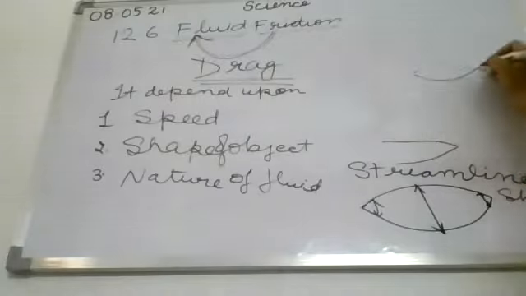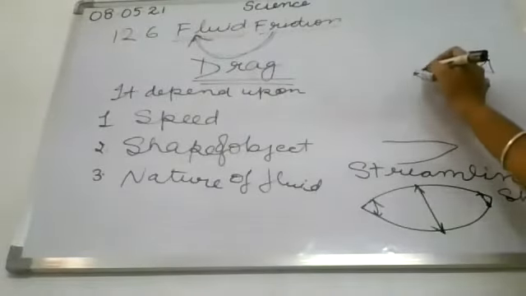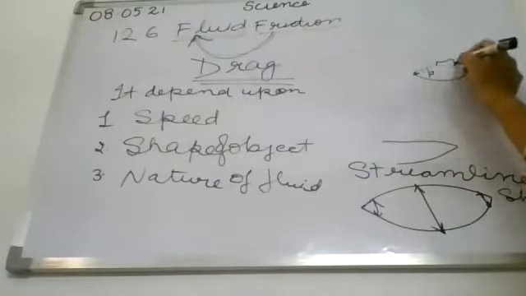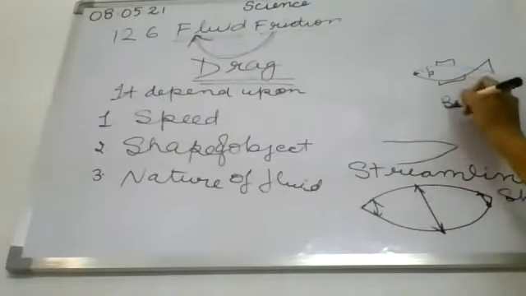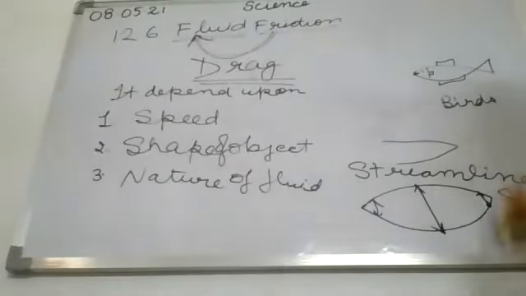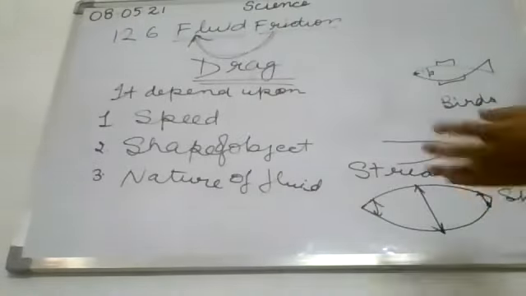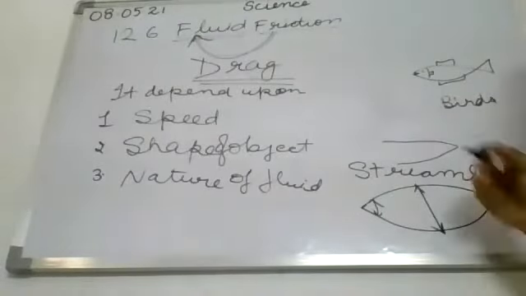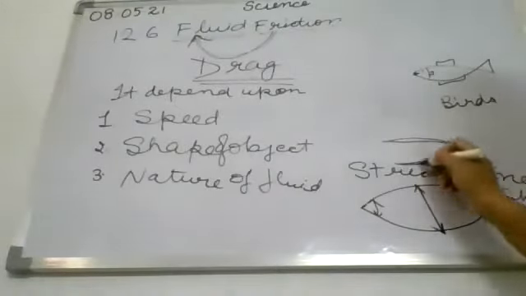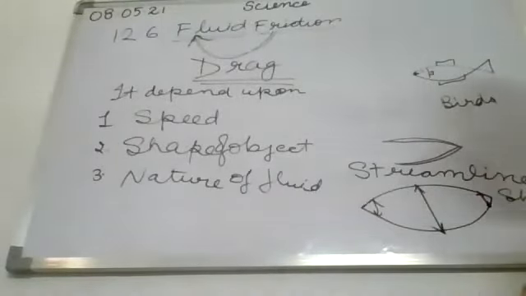So the shape of fish is also like this. Okay, it is streamline. In the same way, the shape of birds is also streamline. So we got the idea of making the shape of the object from nature. Okay, so aeroplanes are made in this shape by the idea that is given by nature.